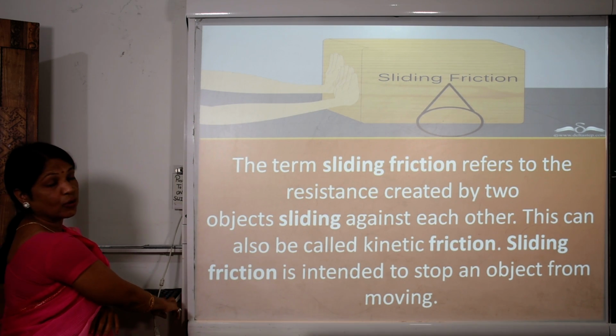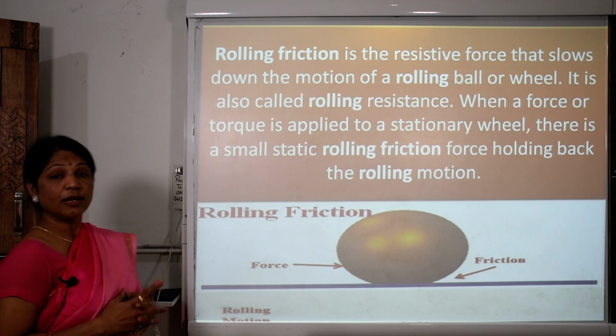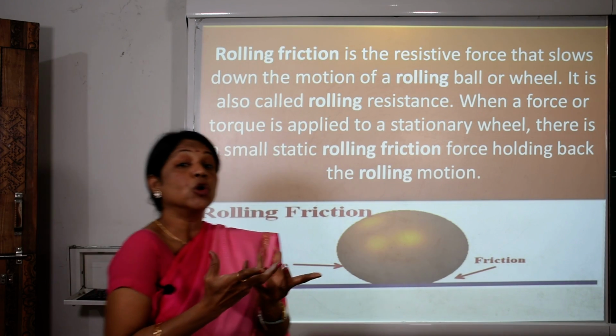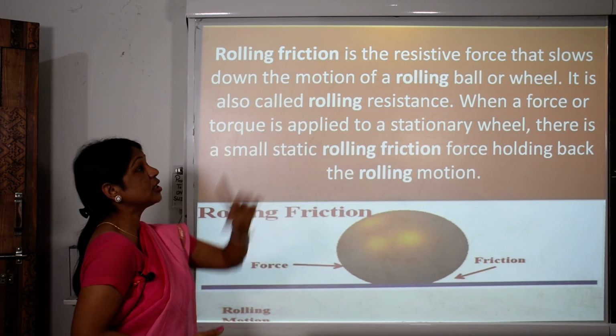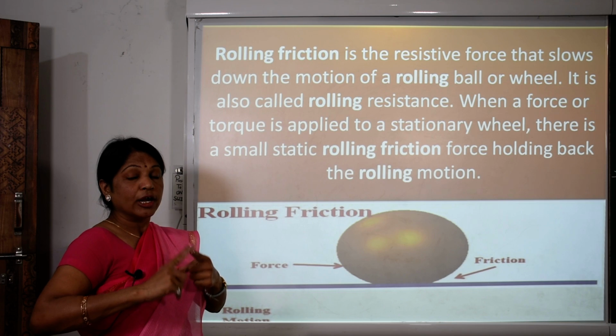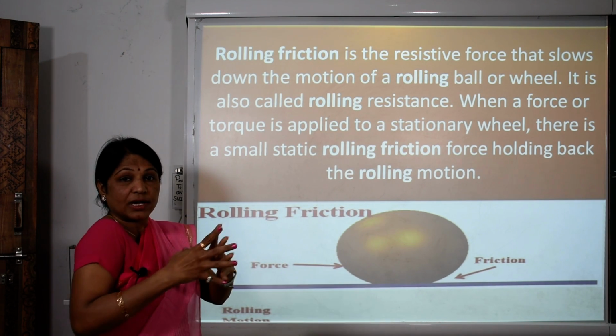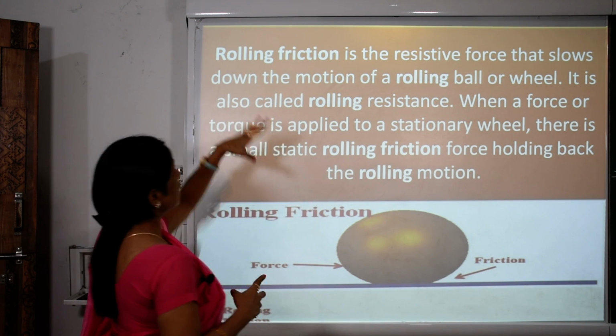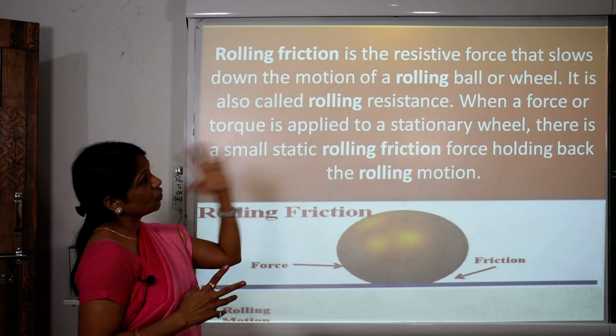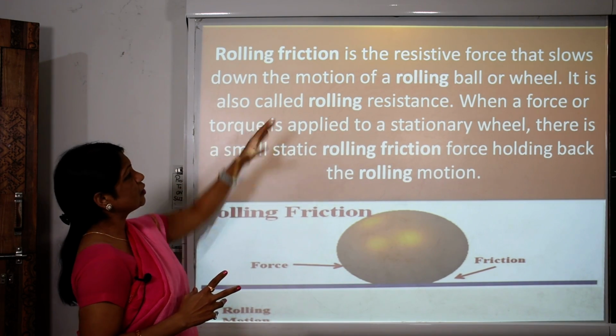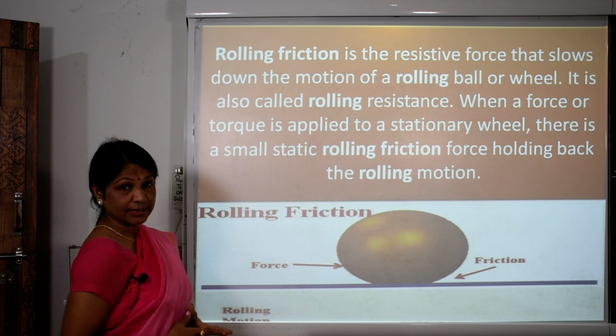Now further we are going to see rolling friction. What do we mean by rolling friction? Rolling friction is resistive, which means it works as a barrier that slows down the motion of a rolling ball or wheel. It is also called rolling resistance.